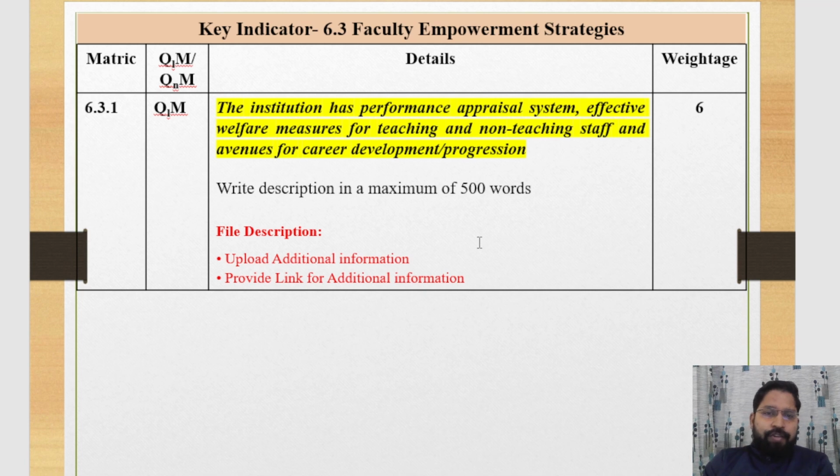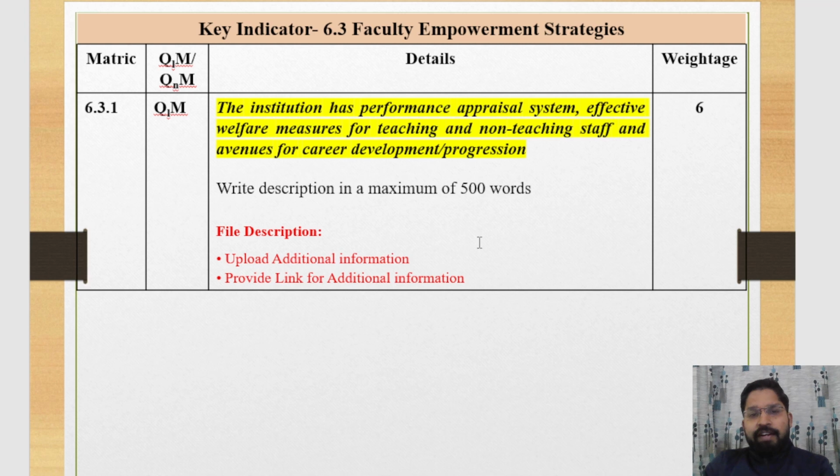6.3.1, this one is also a qualitative matrix. The weightage of this matrix is 6. In this matrix, we explain that the institution has a performance appraisal system. Here, you explain the institutional appraisal system, and after that, as a supporting document of this appraisal system, you can attach the appraisal policy, and you can attach the teaching and non-teaching staff appraisal form.